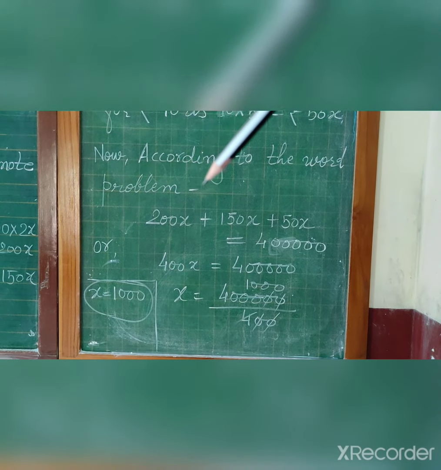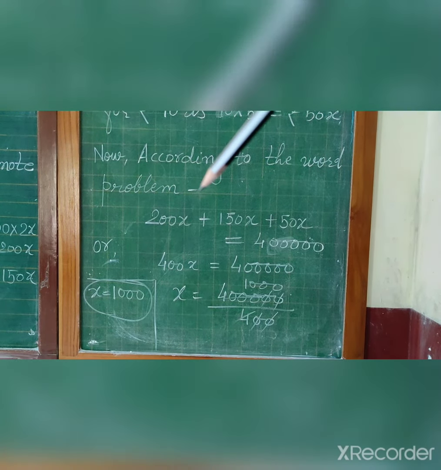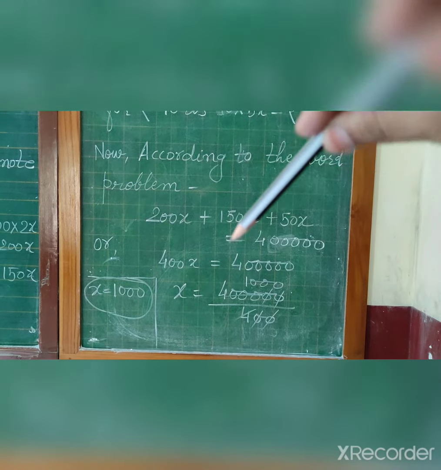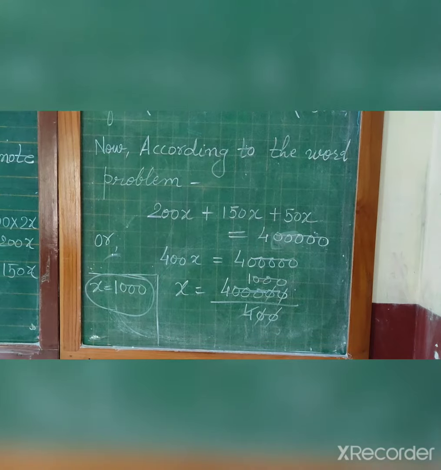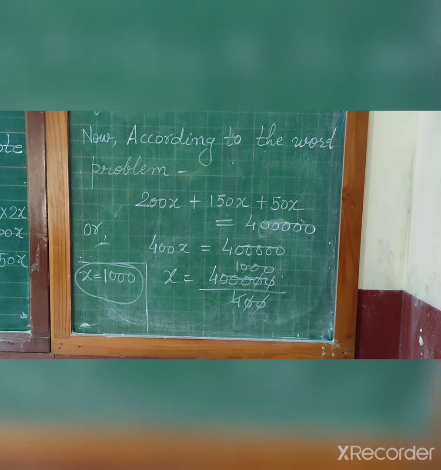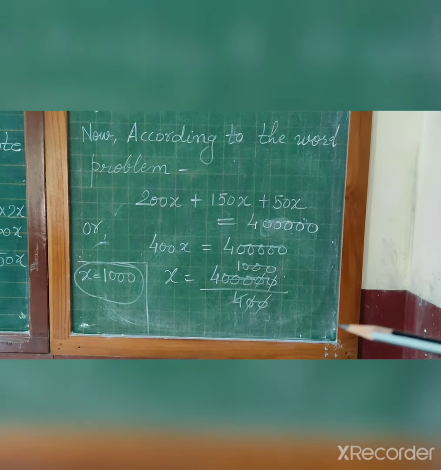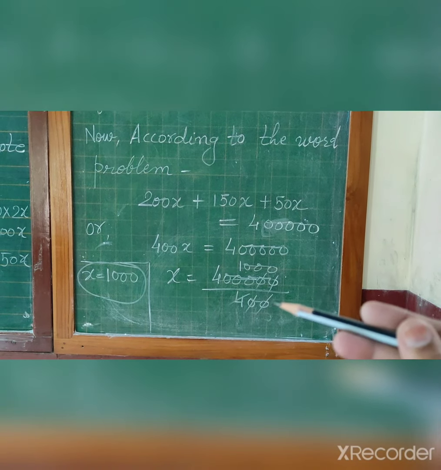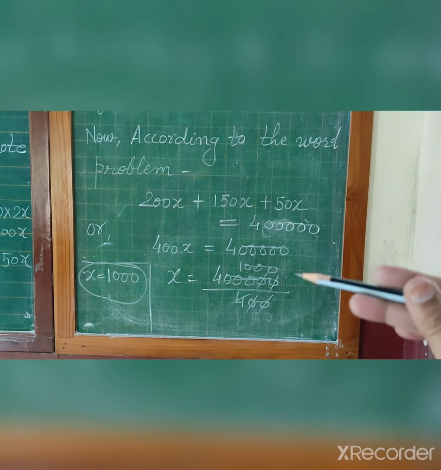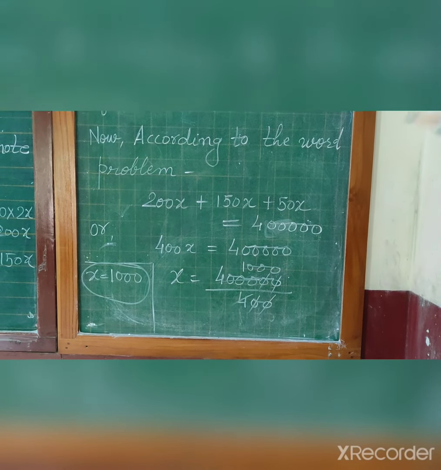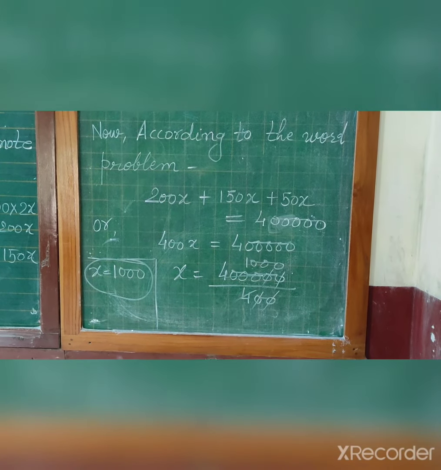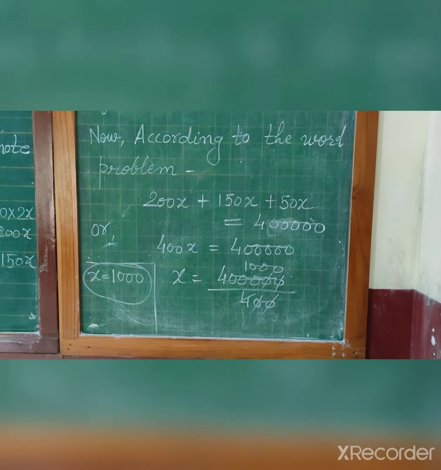So 200 plus 150 plus 50, 400, and x as it is, 4 lakh. x equal to, between this is a multiplication sign, so opposite of multiplication, division. So 4 lakh upon 400, these 2 zeros cancel by those 2 zeros, 4 ones are 4 and 3 zeros as it is. So x is equal to 1000.